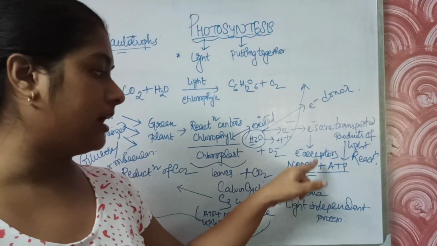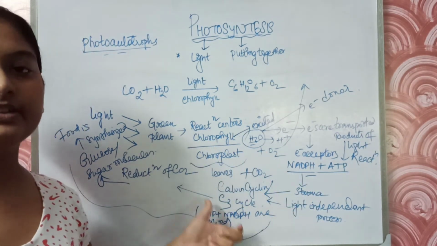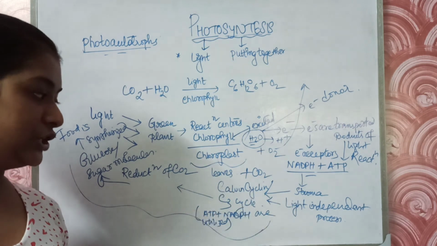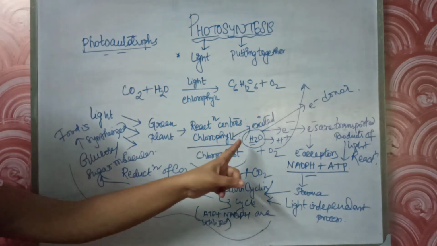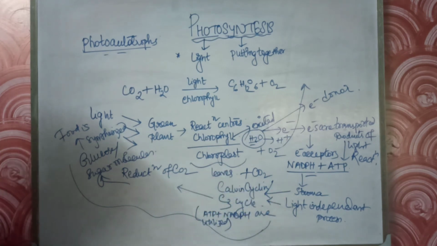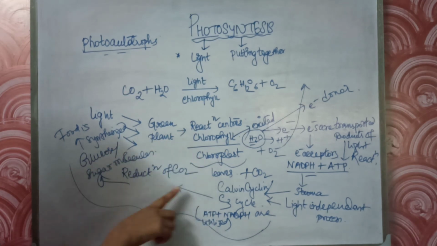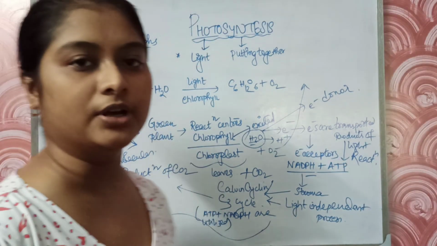These come into the stroma of the chloroplast, which starts the Calvin cycle, or C3 cycle. The products of the light reaction are used in the C3 cycle, where carbon dioxide takes part, gets reduced, and eventually forms the sugar molecule.